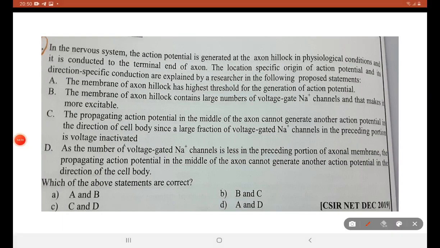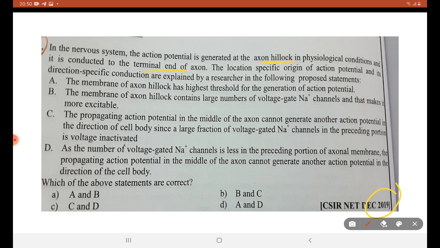So, next question from CSIR-NET 2019. In nervous system, action potential is generated at axon hillock. In physiological condition, it is conducted to the terminal end of axon.